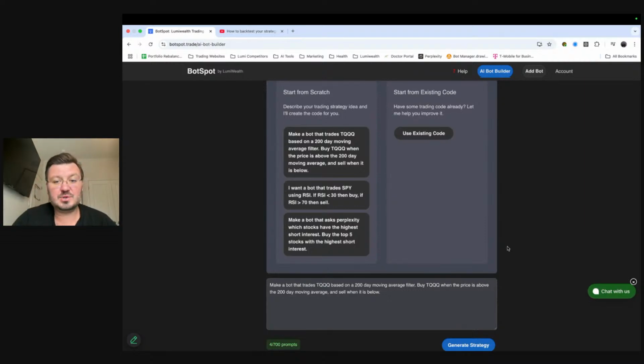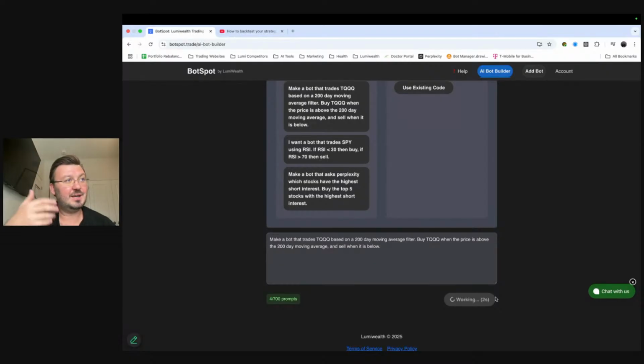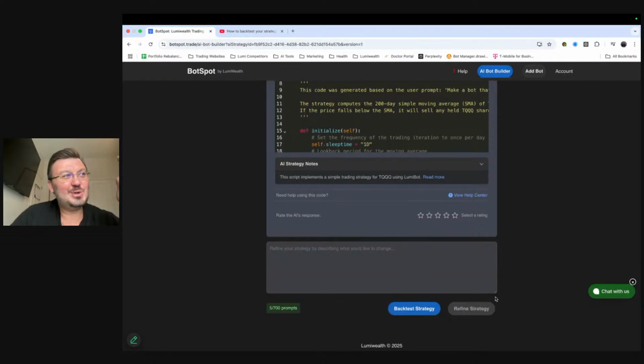So a pretty simple strategy, right? Basically, I'm going to click on generate strategy. We're going to let that go. It takes a few seconds to do this. But essentially what this strategy is doing is looking for whether you are in an uptrend, right? If the market's in an uptrend, they call this, I think, the golden ratio or something like that. There's a specific name for this, a 200-day moving average.